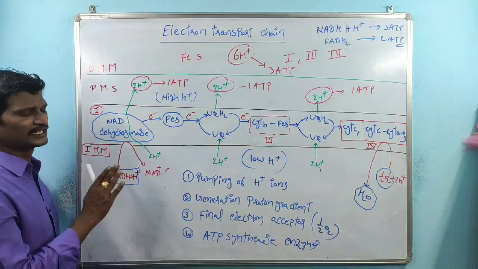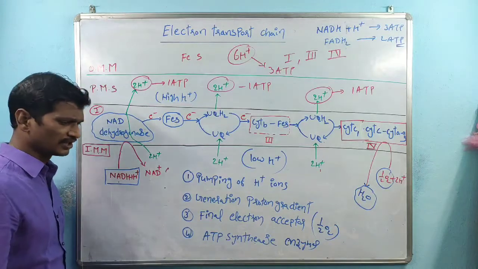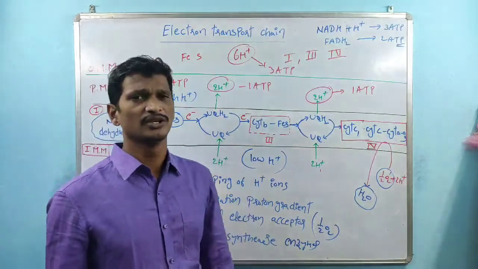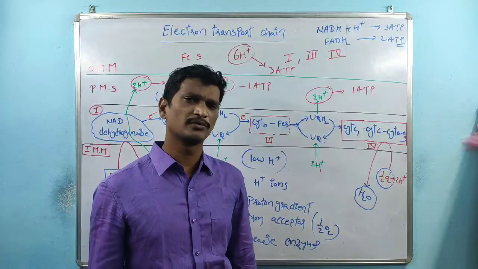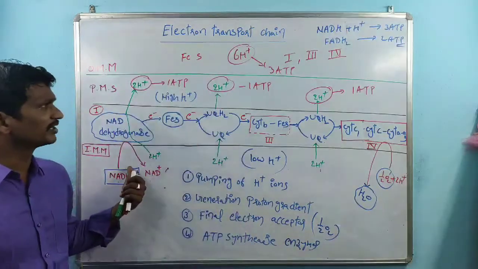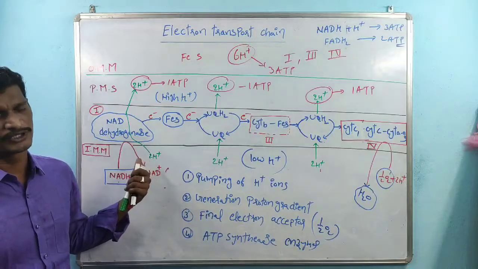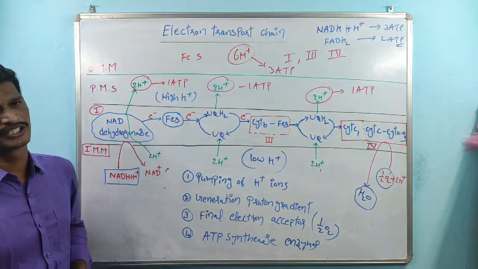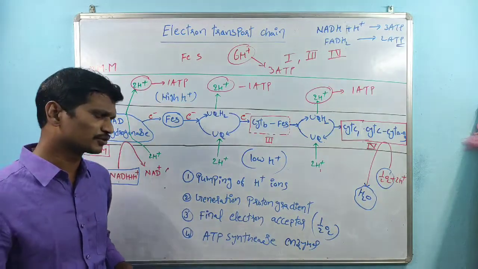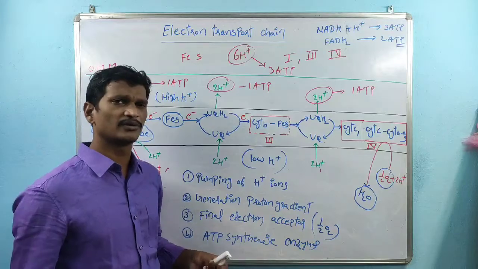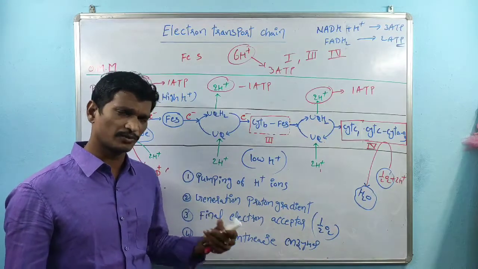This is only linked with complex 1. In the next class we will discuss the involvement of complex 2. Finally, how many ATPs are produced by complex 2?